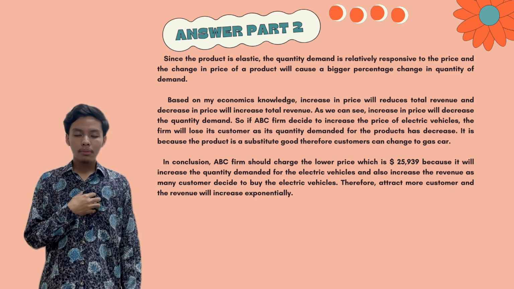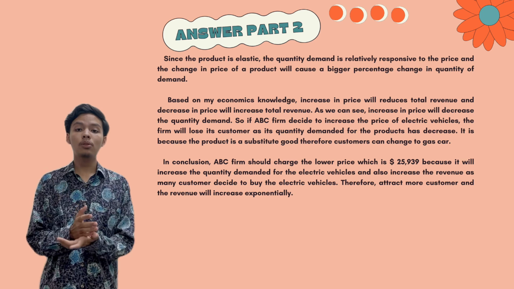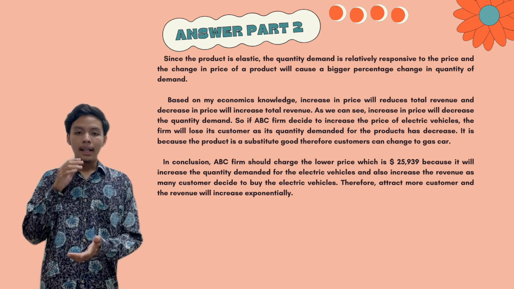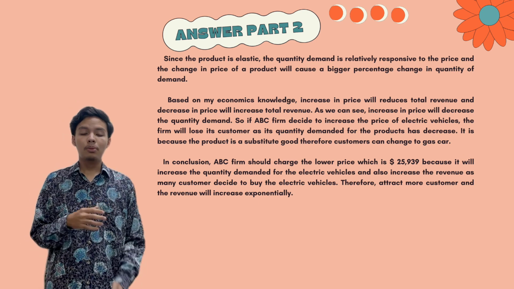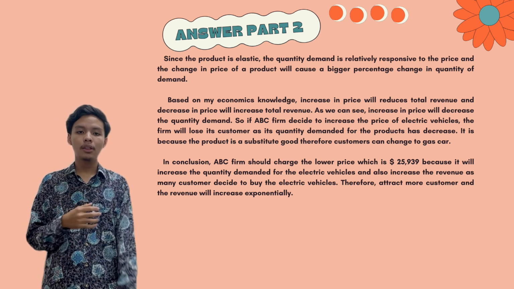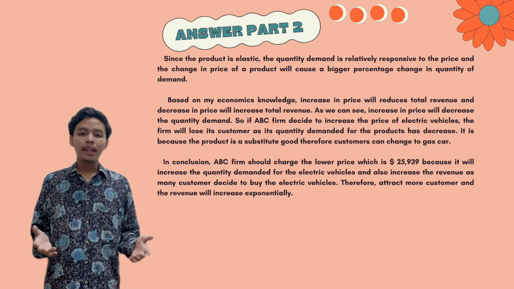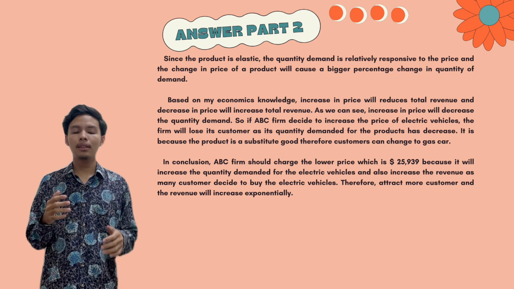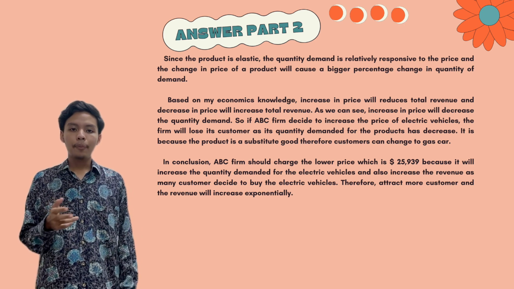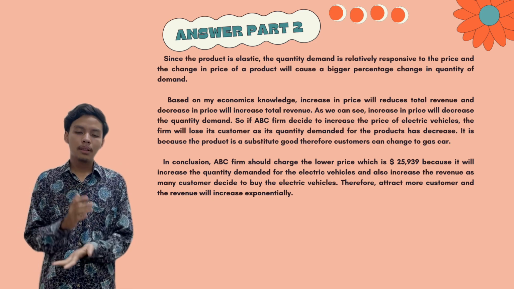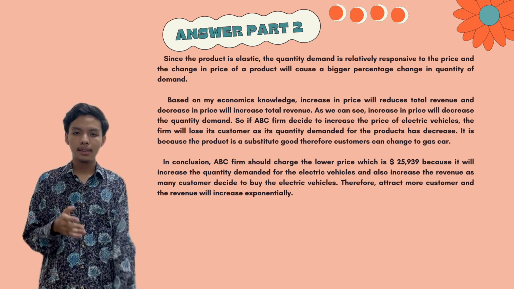Based on my economics knowledge, an increase in price will reduce total revenue and a decrease in price will increase total revenue. As we can see, an increase in price will decrease the quantity demanded. So if ABC firm decides to increase the price of electric vehicles, the firm will lose its customers as the quantity demanded for the products has decreased.